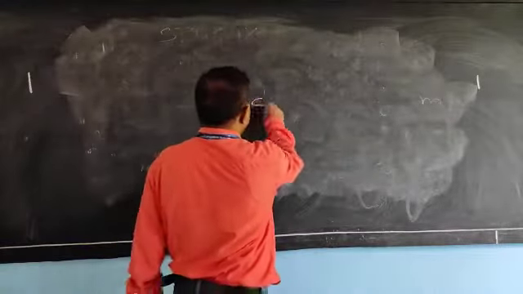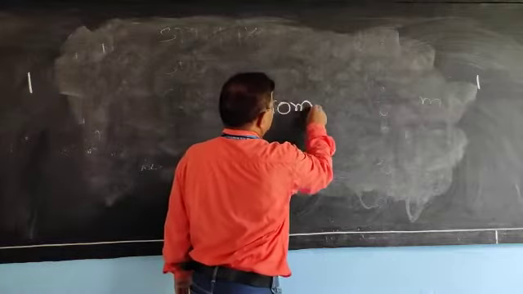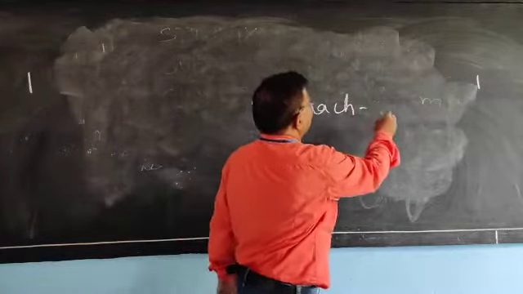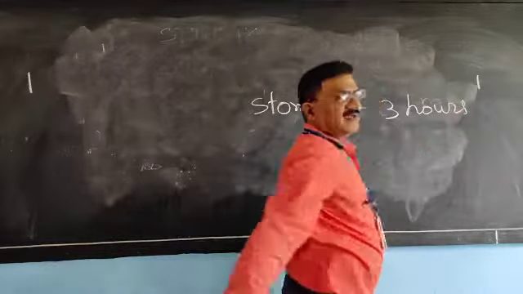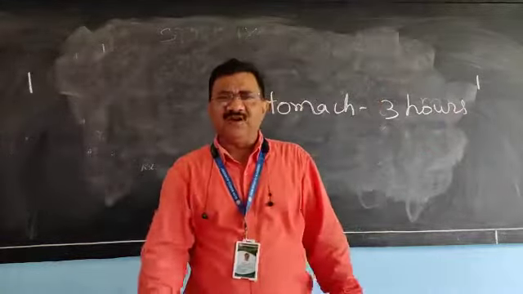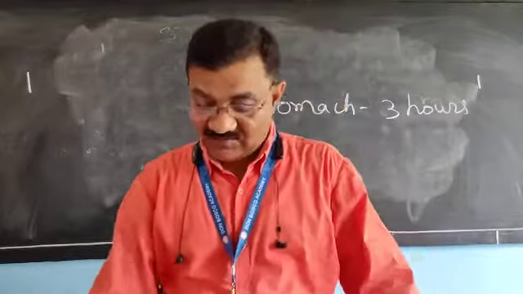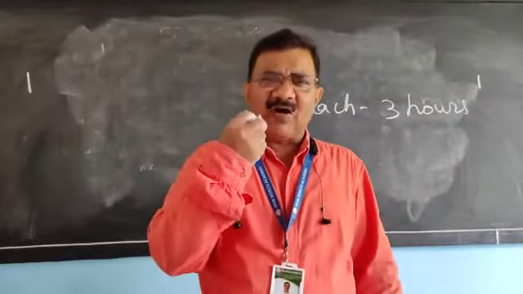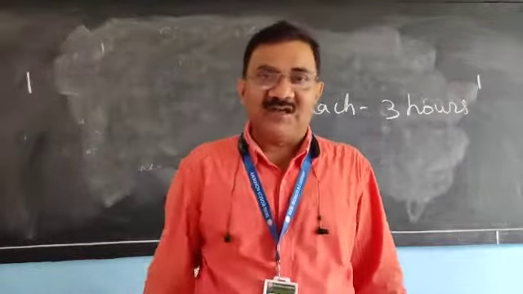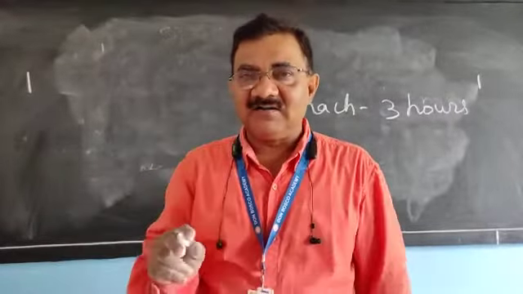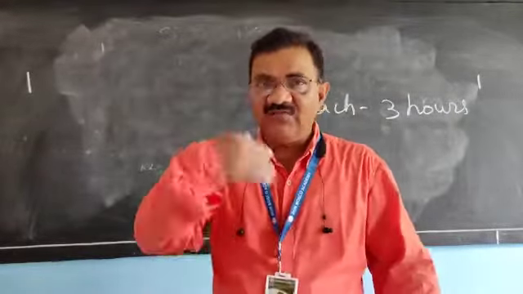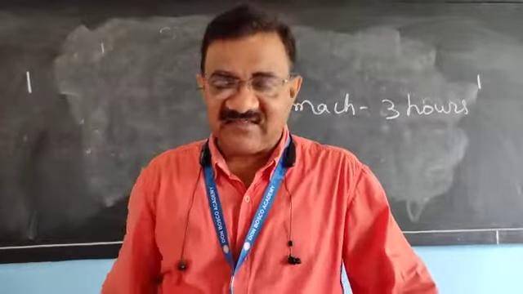In the stomach, food remains for 3 hours. In which form? Liquid form. In the mouth we chewed, and it became a bolus. The bolus ball, if you remember, I must have mentioned. We swallowed it by the peristalsis movement.